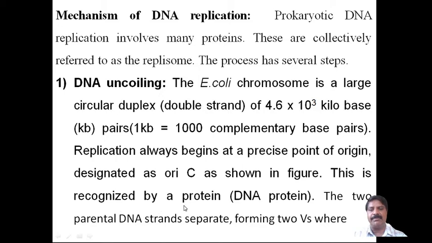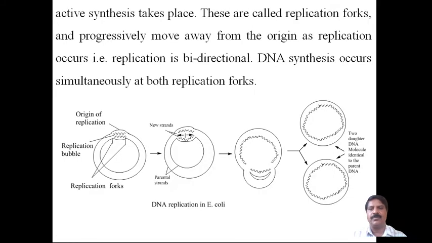This is recognized by the protein DnaA. The two parental DNA strands separate, forming two sites where active synthesis takes place. These are called replication forks, and they move progressively away from the origin as replication occurs. That is, replication is bidirectional. DNA synthesis occurs simultaneously at both replication forks.